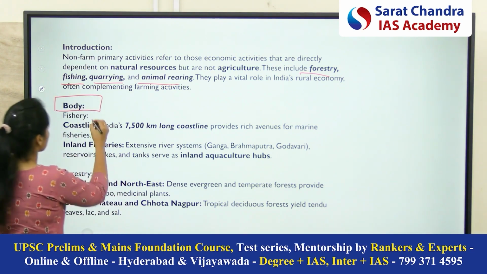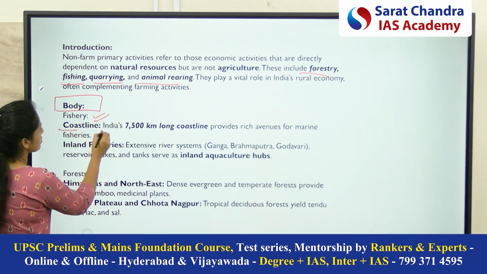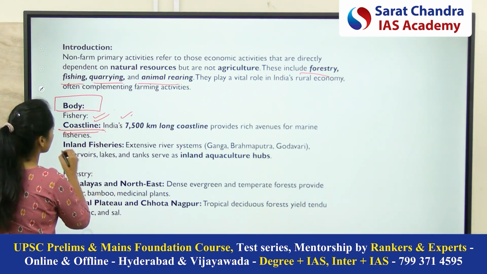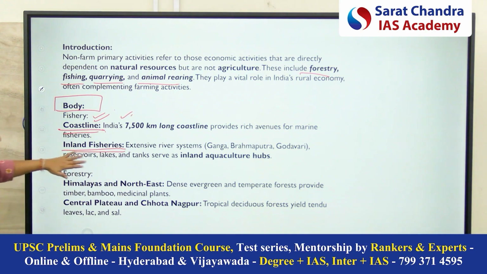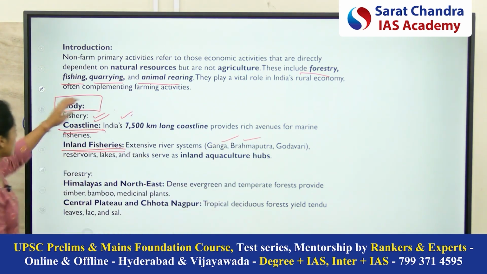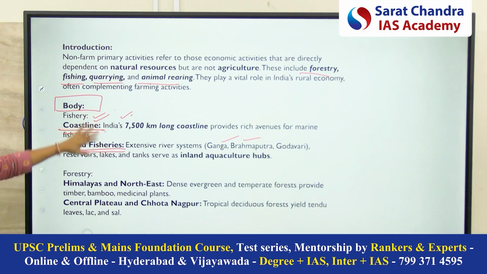So see, first activity is the fishery. Coastline of India. Okay. So coastline of India and inland fisheries, because various rivers are also there, no, like Ganga, Godavari, Brahmaputra. So coastal fishing and inland fishing, dependent on the physiographic features.